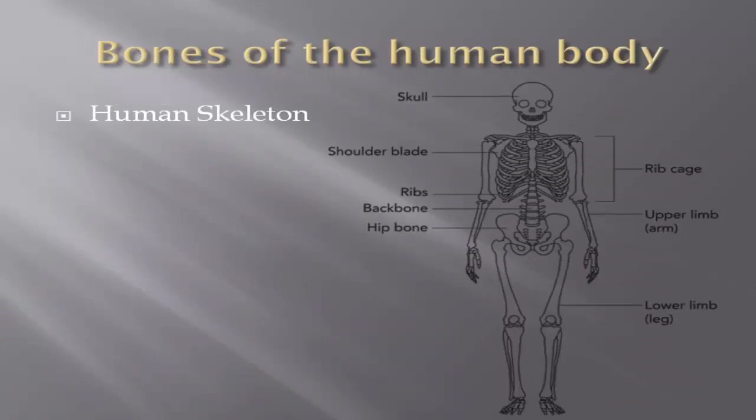Okay, now the next is the bones of the human body. All the bones of the human body make a frame called the skeleton. So can you tell the functions of the bones? Yes, all the bones are united with each other to form a skeleton, and that skeleton maintains our body structure and posture. And what will happen if there are no bones in the human body? Can anybody tell me? Yes, if there is no bone in our body, it means there will be no skeleton, and there will be no body structure and proper body posture.